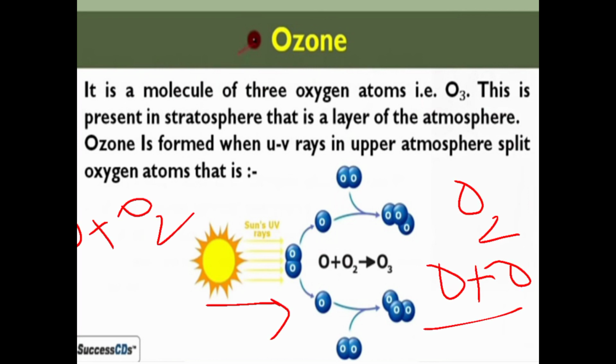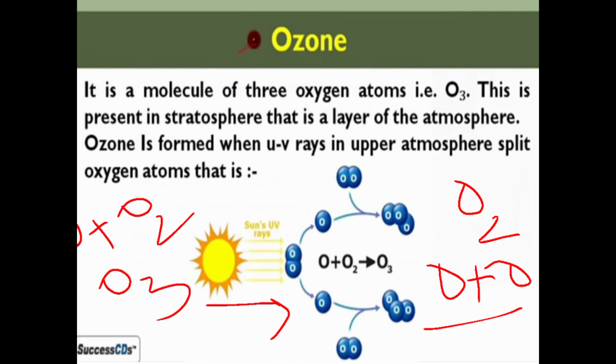It is not like all the oxygen molecules present in the atmosphere break down due to the ultraviolet rays. If some molecules of oxygen are breaking down, there are other molecules of oxygen present in the atmosphere. So these oxygen atoms combine with the oxygen molecules present in the atmosphere, and they form O3, that is ozone.